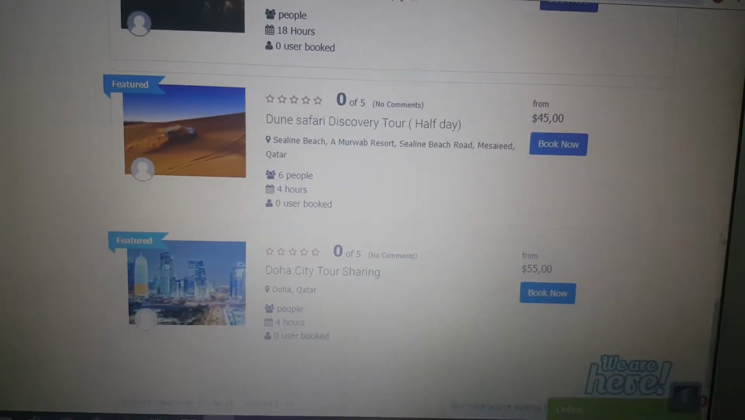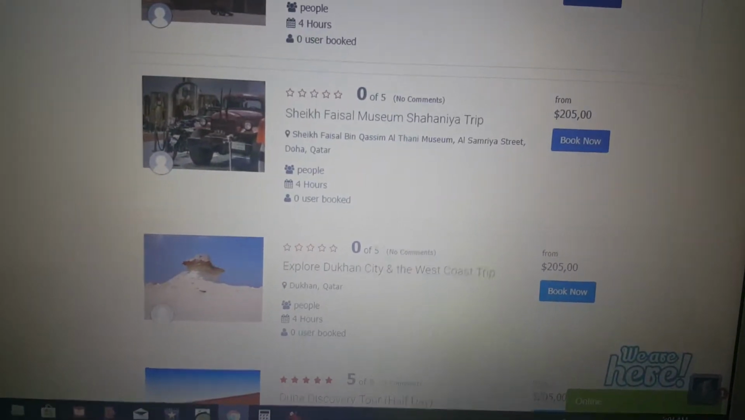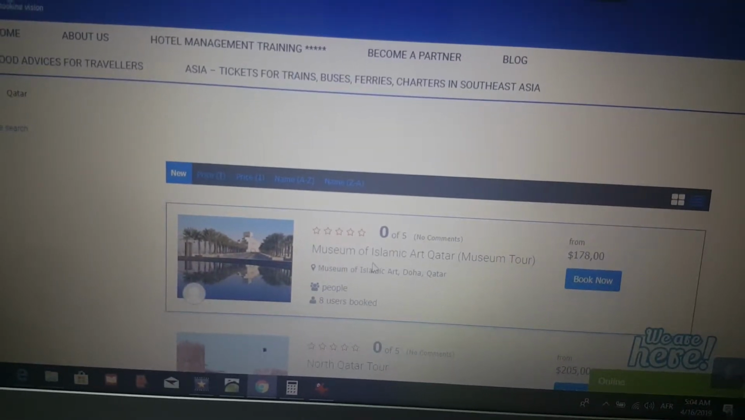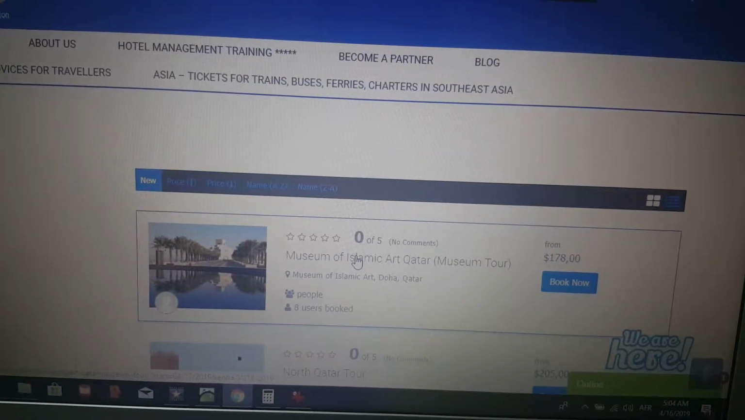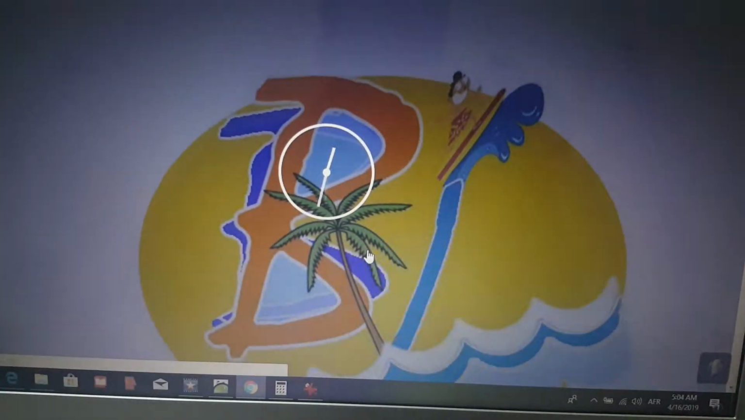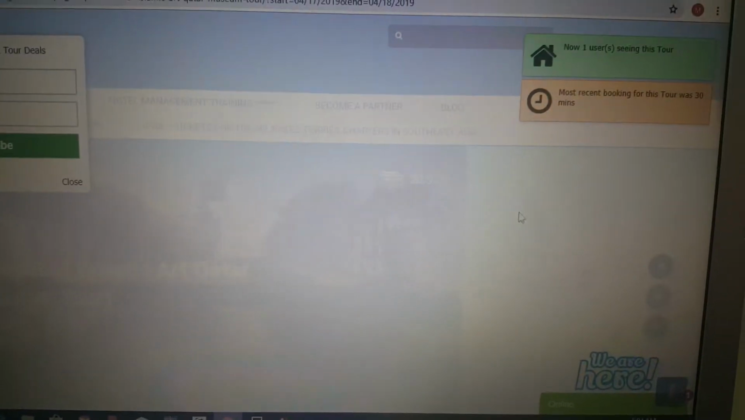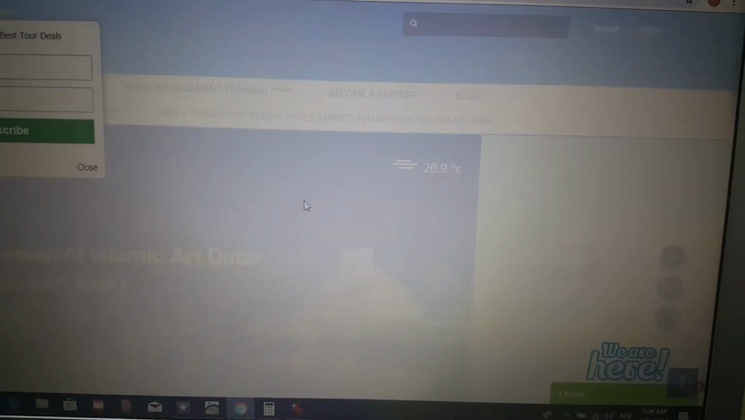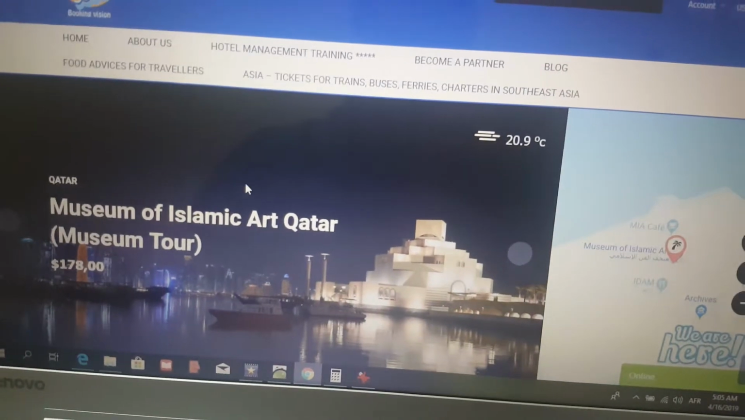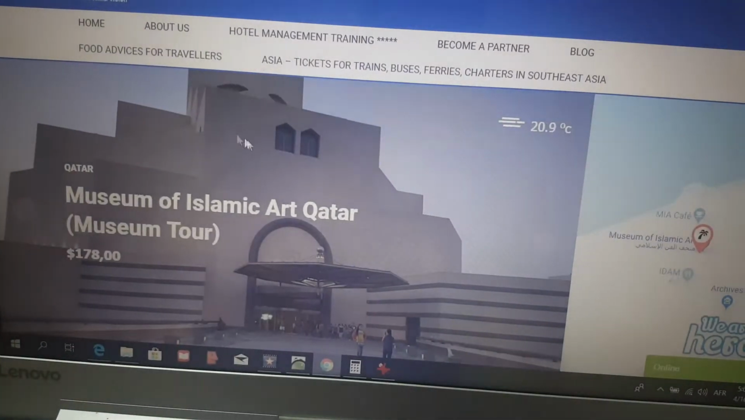So let's go to the first one to see how we can make the booking on the site. So here you will choose this one. Let's say we choose this one, the Museum of Islamic Art Qatar. I'll push here like this, so it will go directly to the page. Here it normally shows in the above right how many persons are with you and who made the last booking for this tour. Here's the subscriber again if you like to subscribe. Here there are some photos of the tour showing for you.